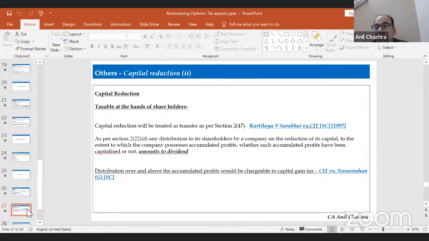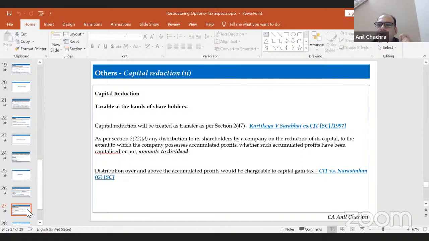Clause (d) specifically says that to the extent of the accumulated profits at the time of capital reduction, it will be treated as a deemed dividend. Anything over and above your accumulated profits will be treated as a capital gain in the hands of the shareholders. This is also confirmed in CIT versus G. Narasimhan by the Supreme Court, because there is no specific section on how the capital gain will be calculated at the time of capital reduction.